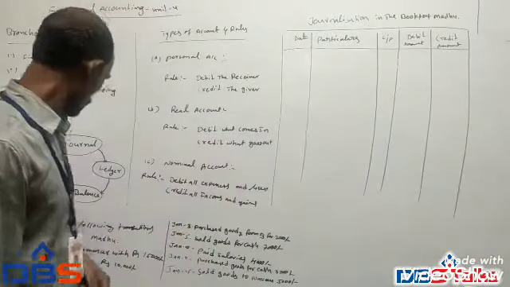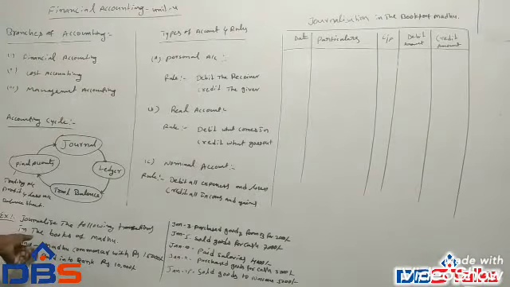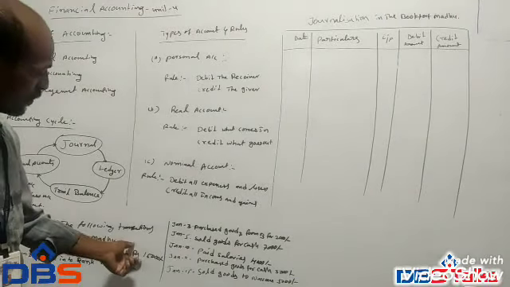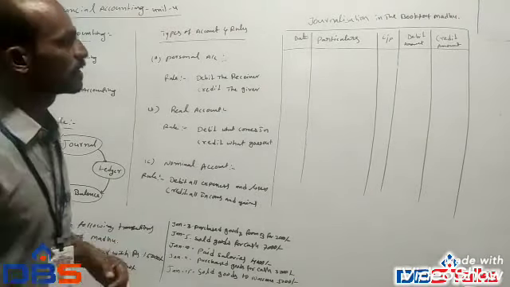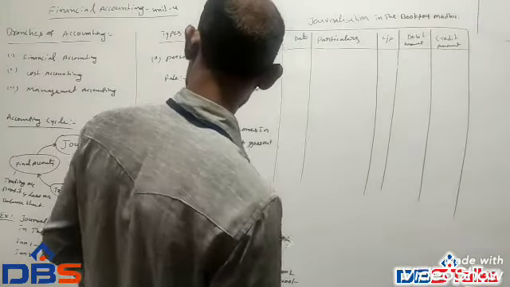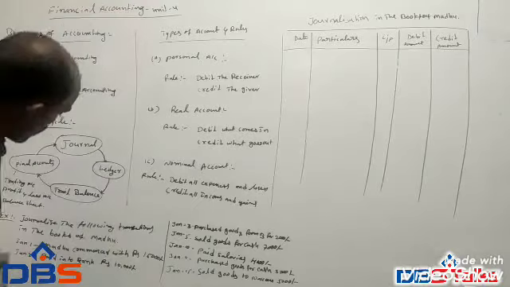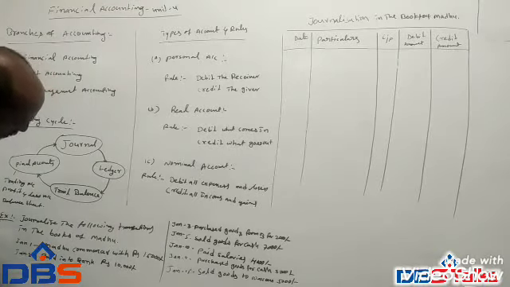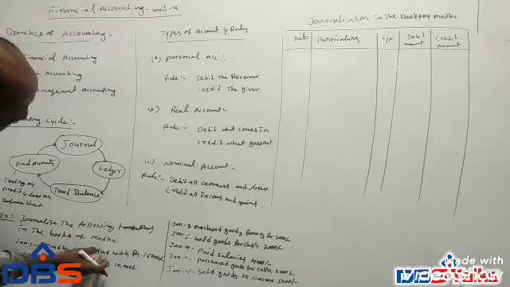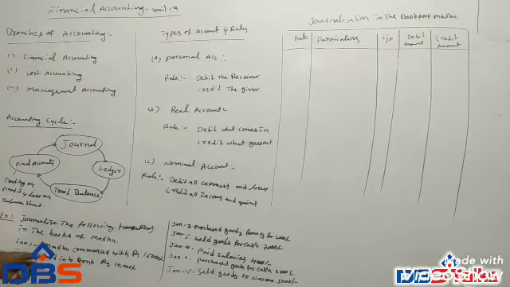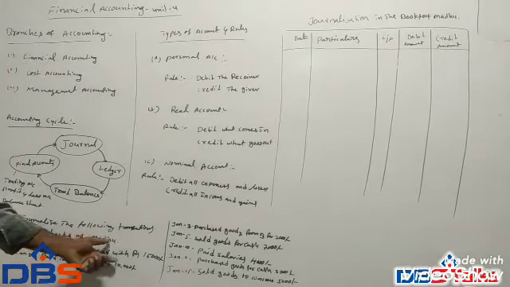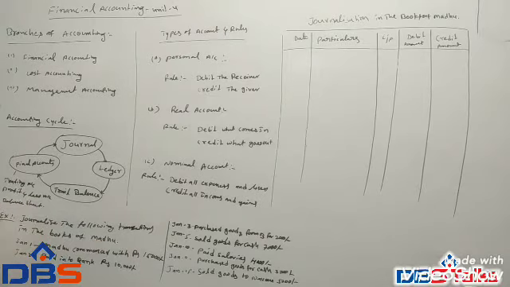The first transaction is Madhu commenced business with rupees 15,000. Here, Madhu is a person's name. In this transaction, Madhu and cash are involved. Madhu is the person's name, and cash is 15,000.